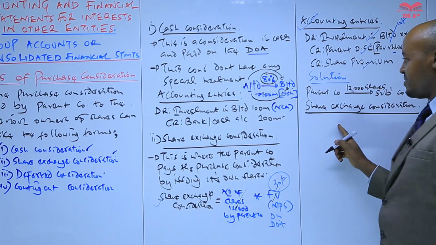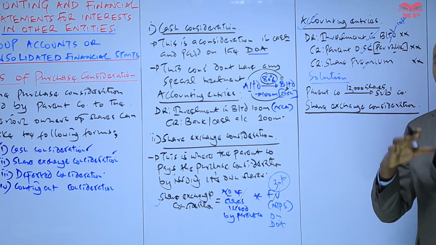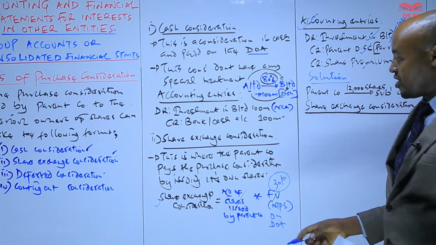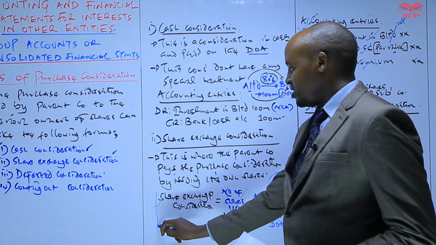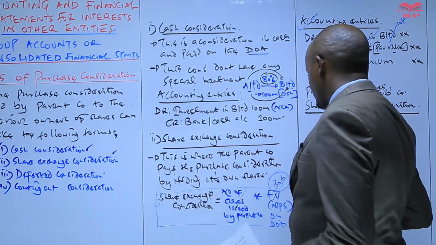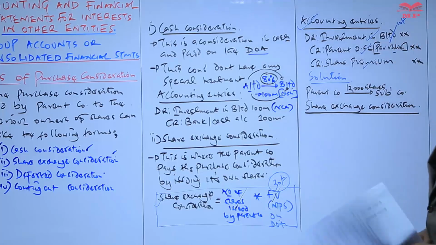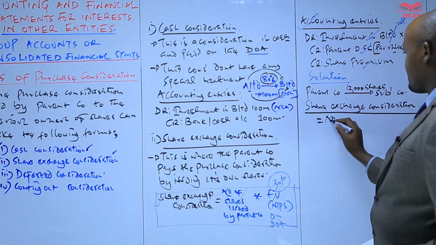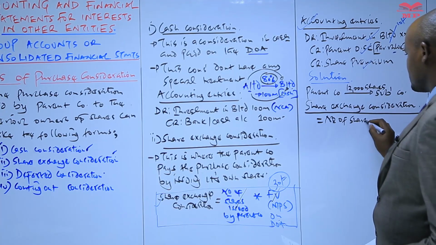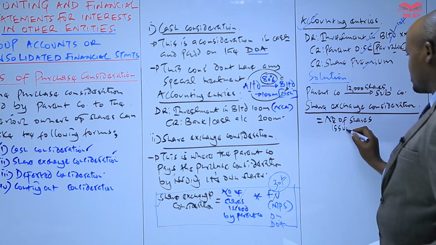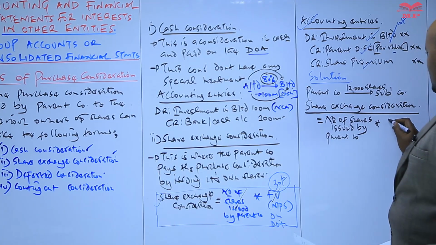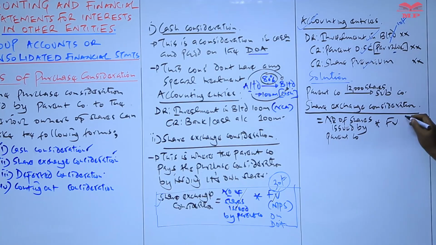For us to be able to determine this, the first thing we have to recall is the formula. How do we compute the share exchange consideration? This is a formula which you have to remember always, for computing the share exchange consideration. In this case, number 1, we have to determine the number of shares issued by the parent company. The parent company issued how many shares, and then multiply those shares with their fair value or their market price on the date of acquisition.